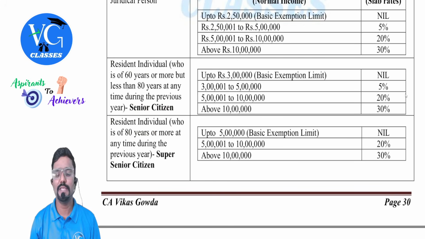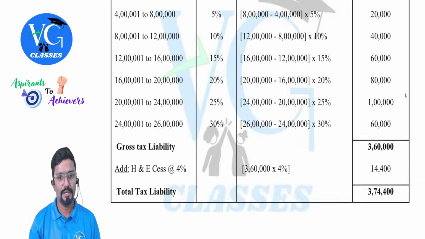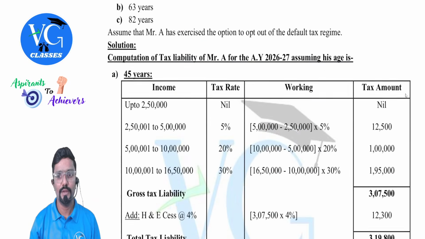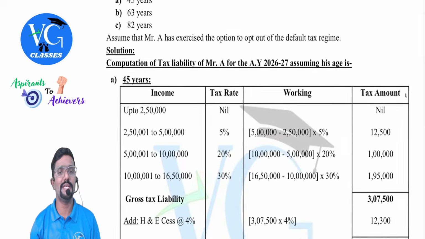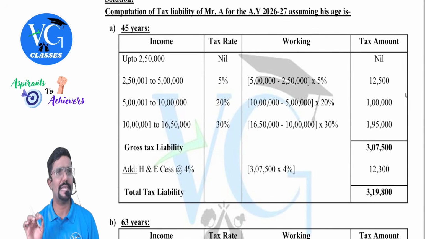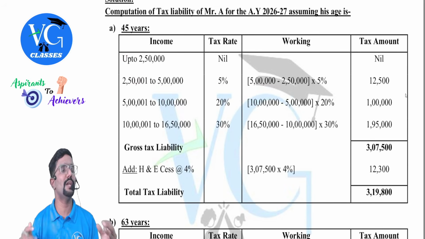Done. So even these are called slab rates, guys. How do we apply it? I will just show you. You can see this is how we will apply the slab rates under optional scheme. So in this case, assessee is having income of 16,50,000. How do we calculate the tax? You need not take down, just observe. Up to 2,50,000, nil. 250 to 5 lakh. What is the difference between upper limit and lower limit? 5 lakh minus 2,50,000, 250 you will get.